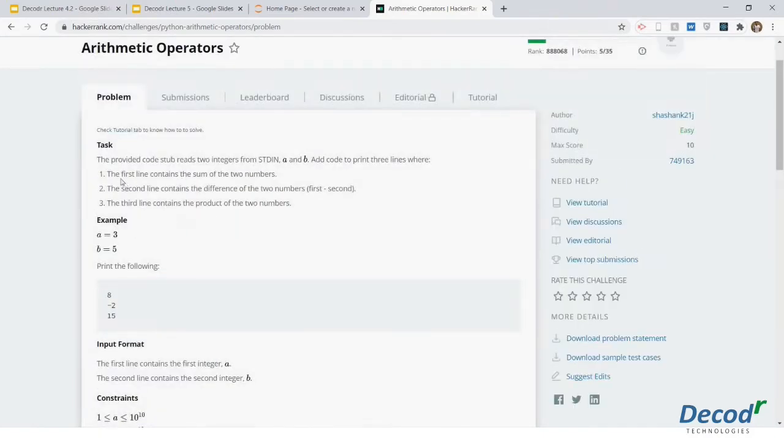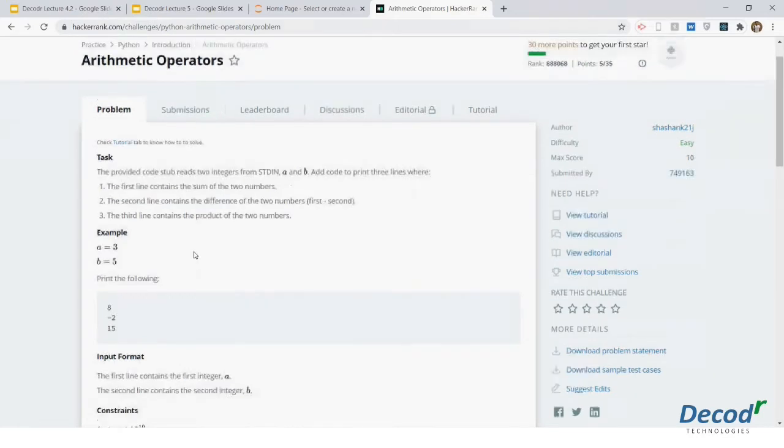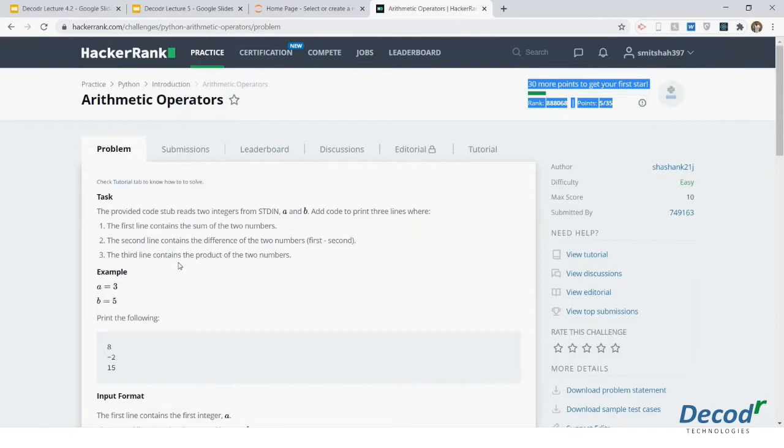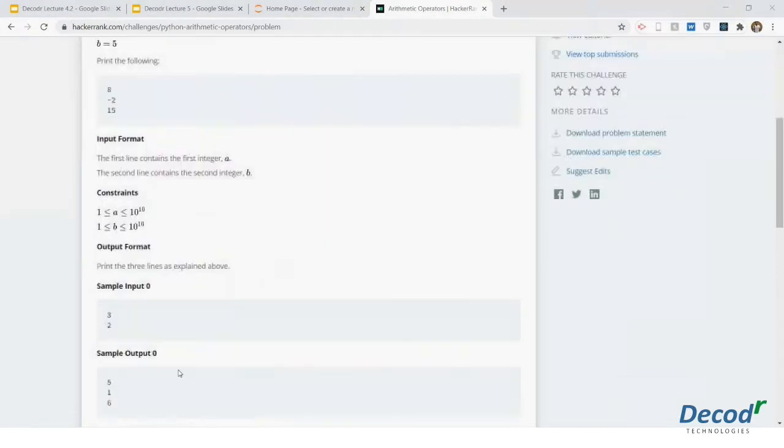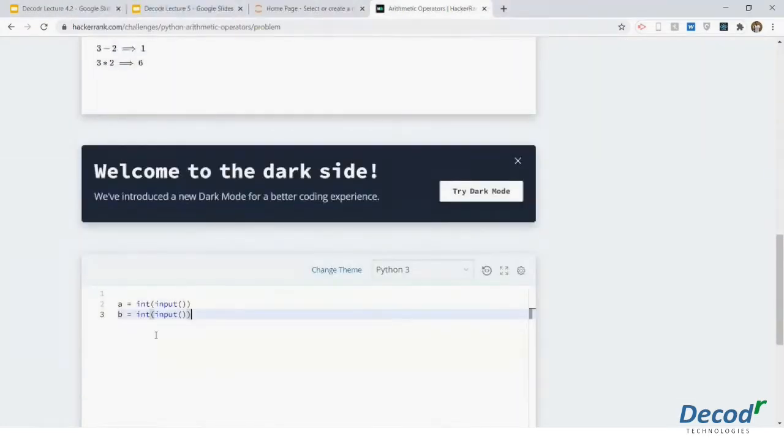So what is the task? There are 3 tasks over here. I will solve one of the challenges so that you know how to proceed with this. The first line contains the sum of the 2 numbers. The second line contains the difference of the 2 numbers. The third line contains the product of the 2 numbers. So let's solve it.